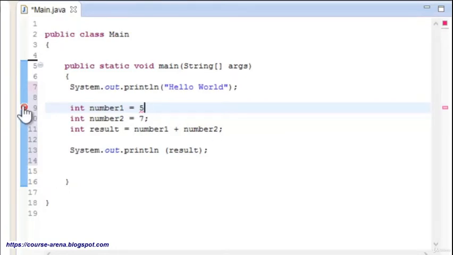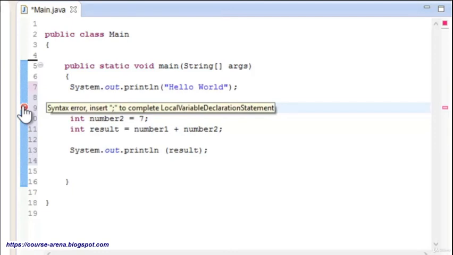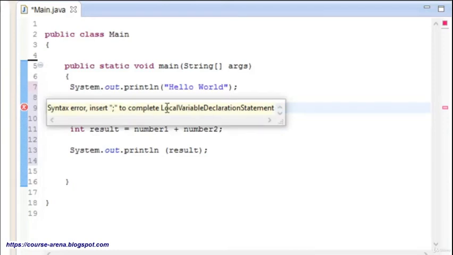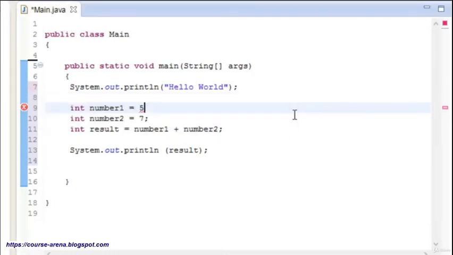If I hover over it, it is going to give me the option that something is missing, and it is going to say syntax error, insert semicolon to complete the statement. So it says that my statement is not complete and I have not added this. The compiler is actually helping me out that something has been missing, and that missing thing is the semicolon. So let me add that. It showed that it is a statement, and it gave me the error that it had not been completed.